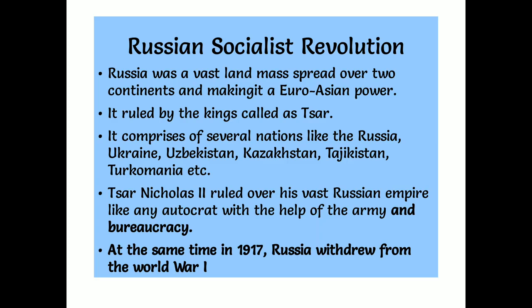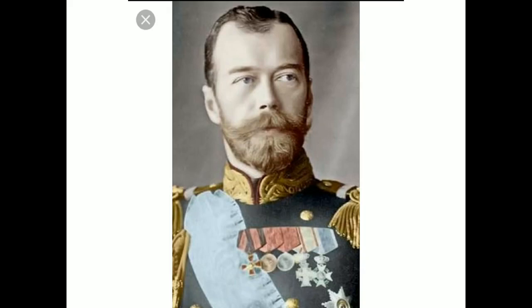The Russian army was the largest in the world before World War I. But it lost a lot of soldiers in World War I. By 1917, Russia had lost 2 million soldiers and civilians and become the biggest loser of human lives in World War I. But one more important thing happened here. He is Tsar Nicholas II, the Russian king at the time of World War I.